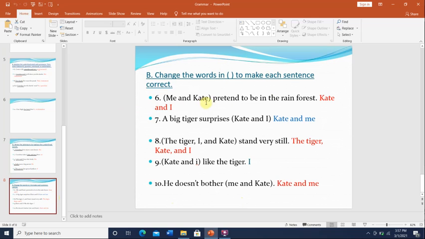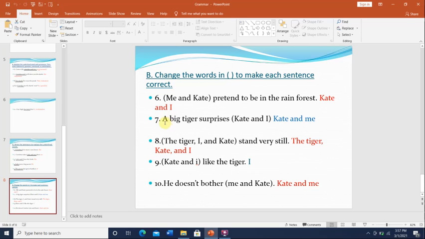Me and Kate pretend to be in the rainforest. Me and Kate. Can we start the sentence with me? No. If it's before the verb, we must use I. Okay, so do you say I and Kate? No, you have to say the other person's name first. Kate and I pretend to be in the rainforest.